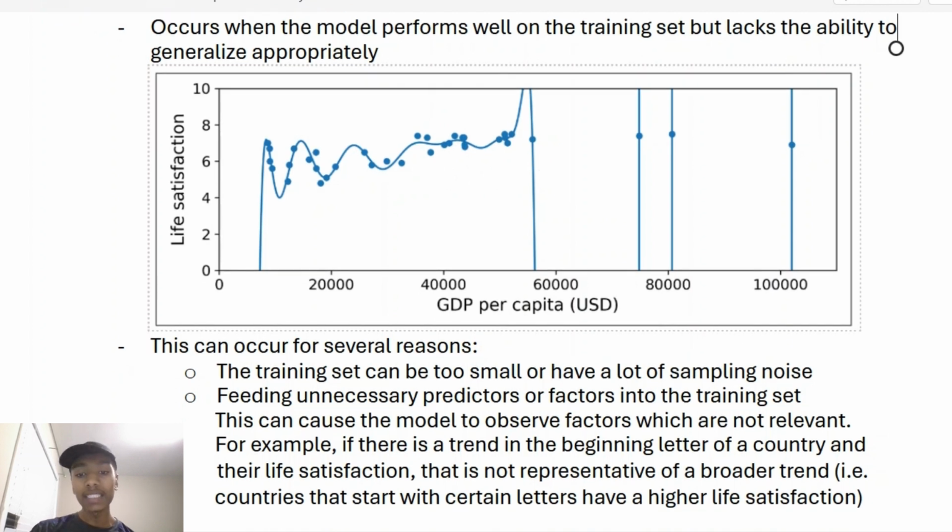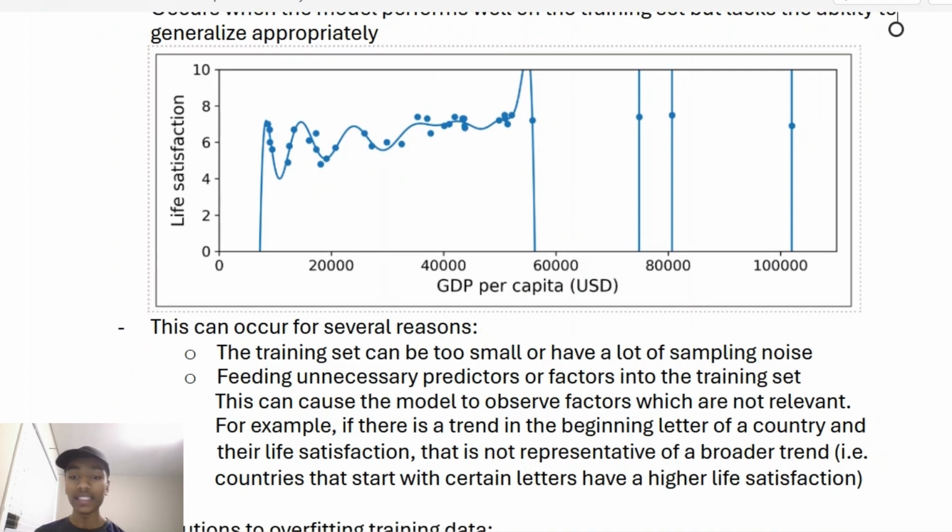Another one is feeding unnecessary predictors or factors into the training set. Let's say the model is looking at this graph, and basically the only factor we're giving in is the GDP per capita as an x value. But there might be features that we're giving too much.